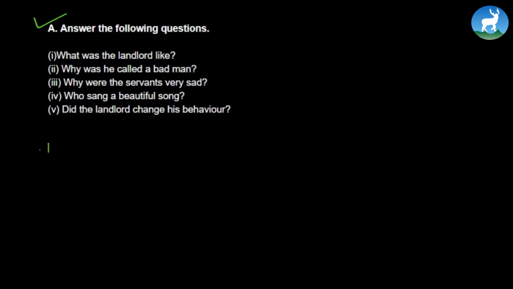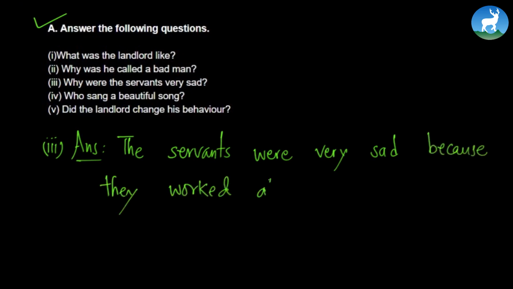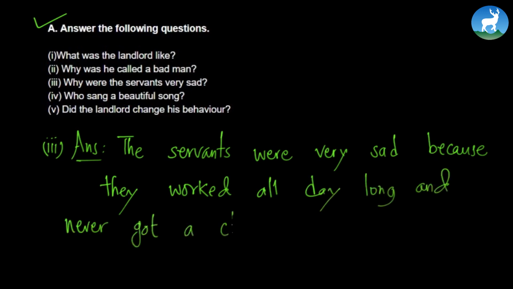Now let's move on to the third question. The third question is, why were the servants very sad? We can write, the servants were very sad because they worked all day long and never got a chance to stop, rest, or eat.